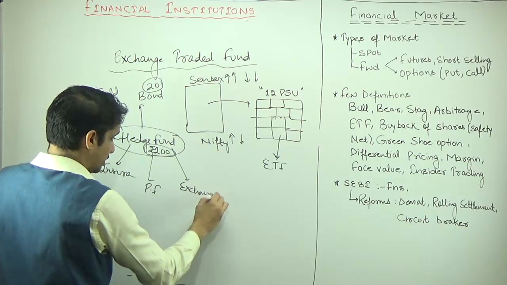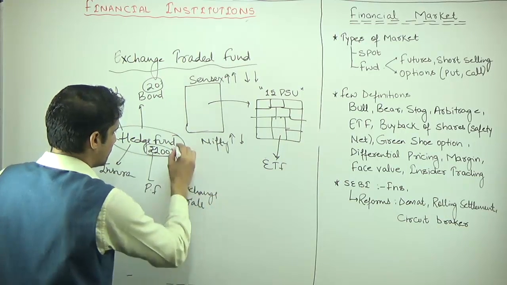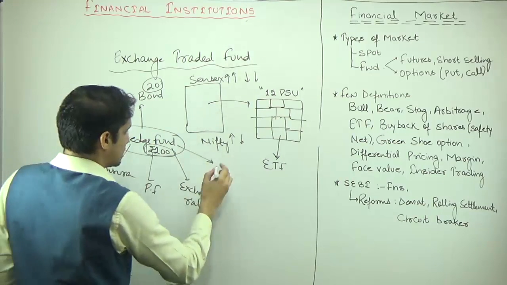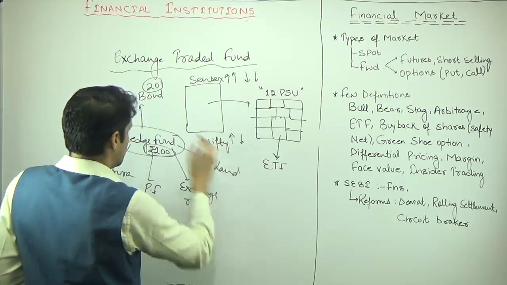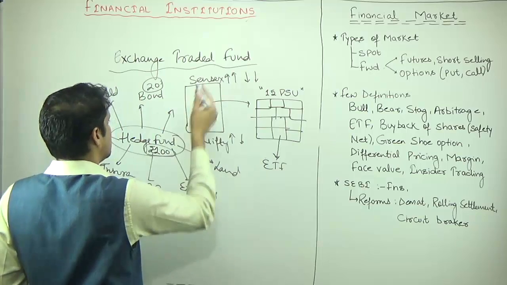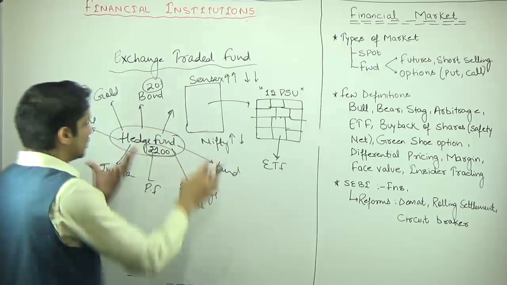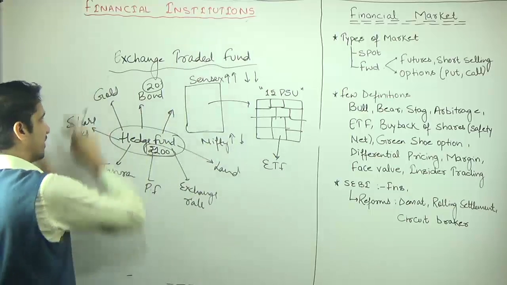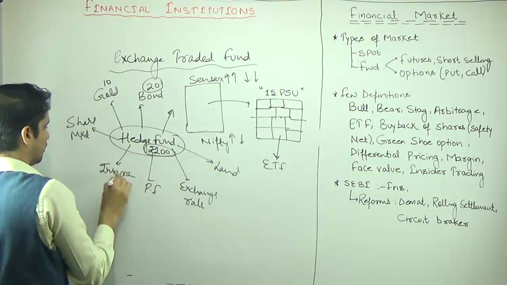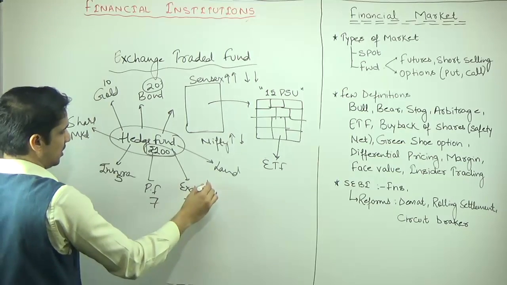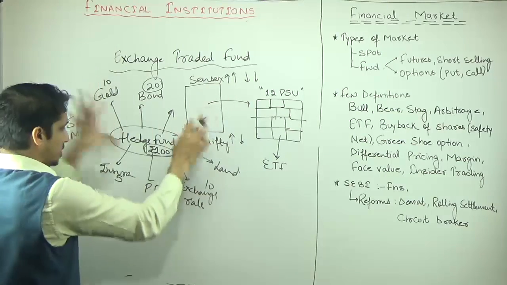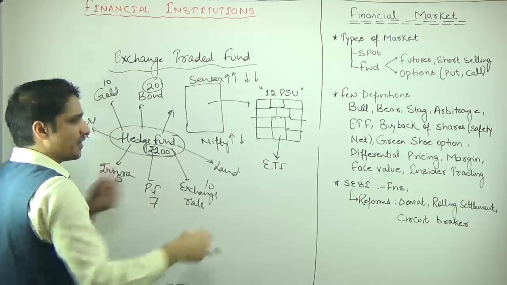They will speculate whether the exchange rate is going to go up or down. They will invest in land. Maybe they will invest in some other country, maybe in a USA government bond. So through this, they are diversifying your risk. 10 rupees they invested in gold, 5 rupees in insurance, 7 rupees here, 10 rupees here. It means a hedge fund diversifies your risk.